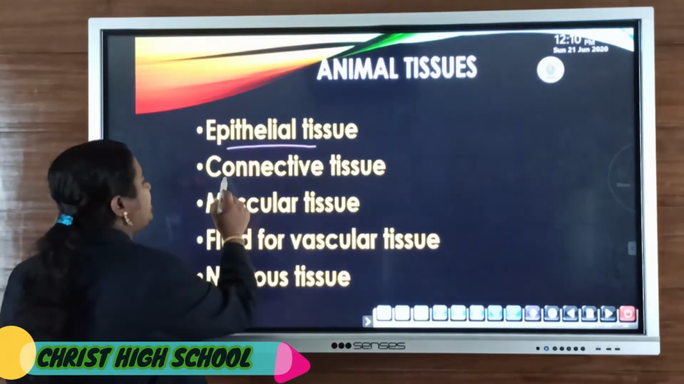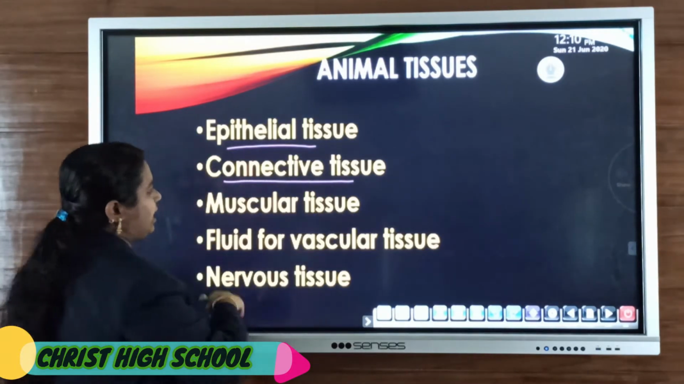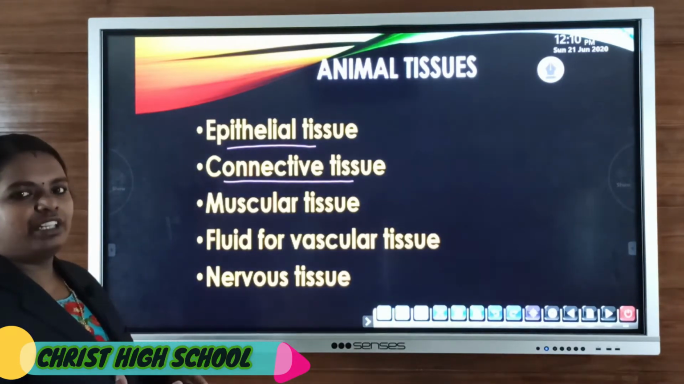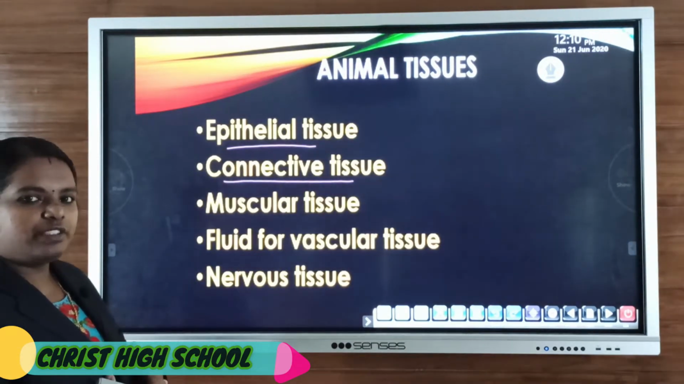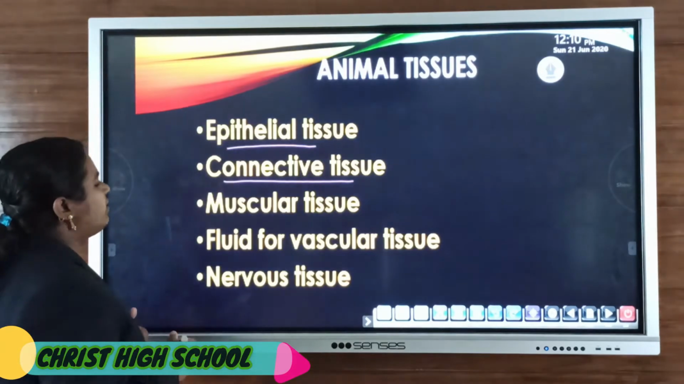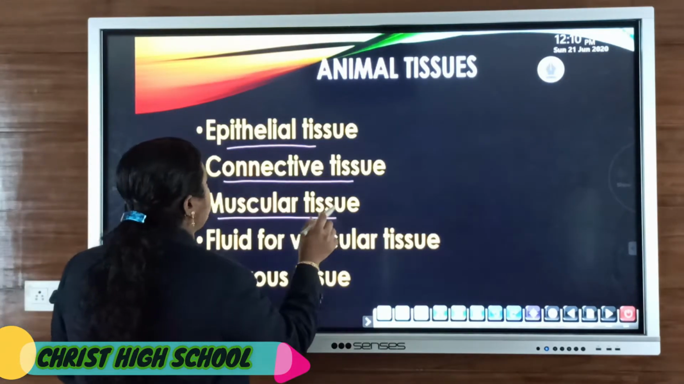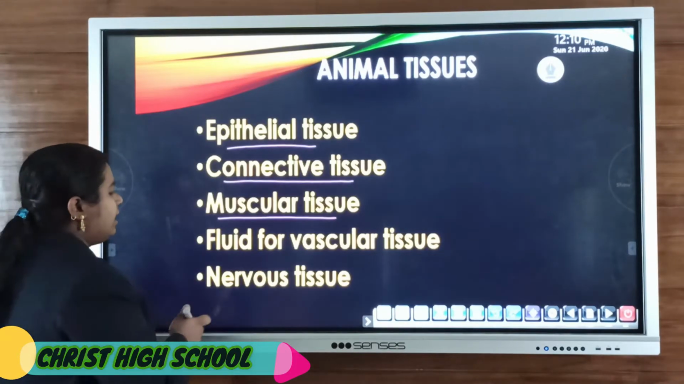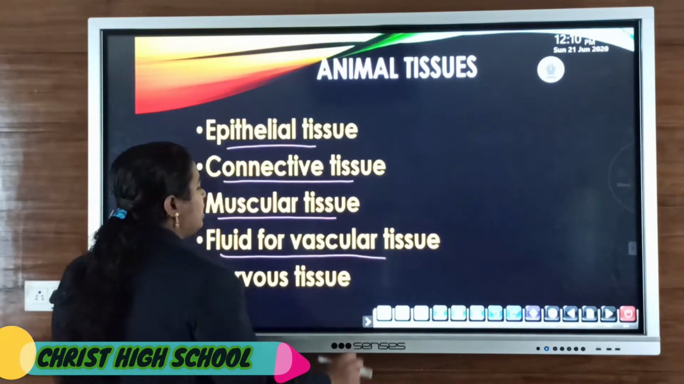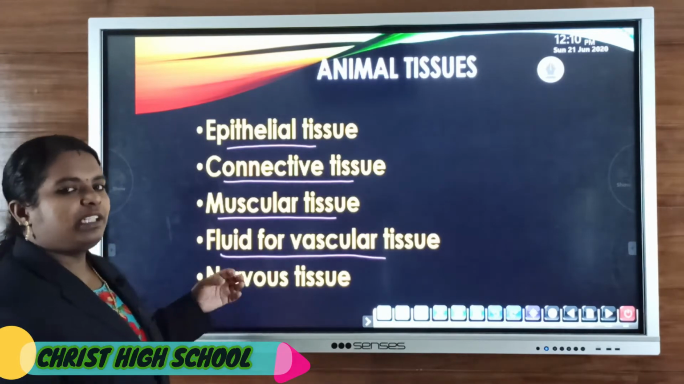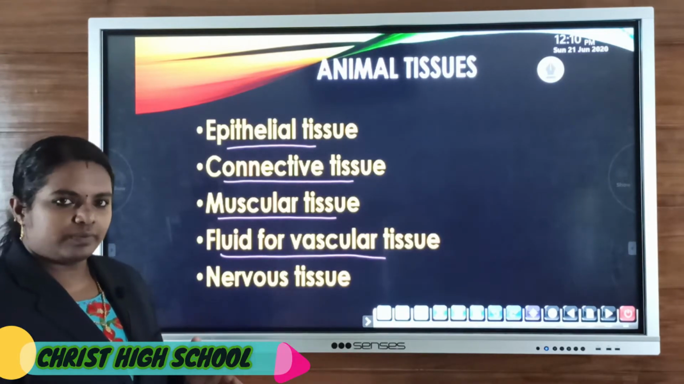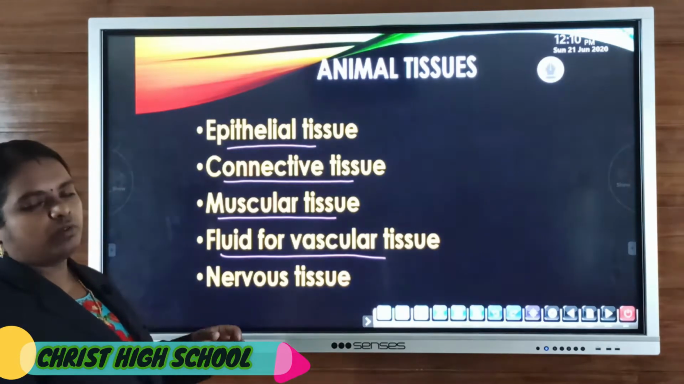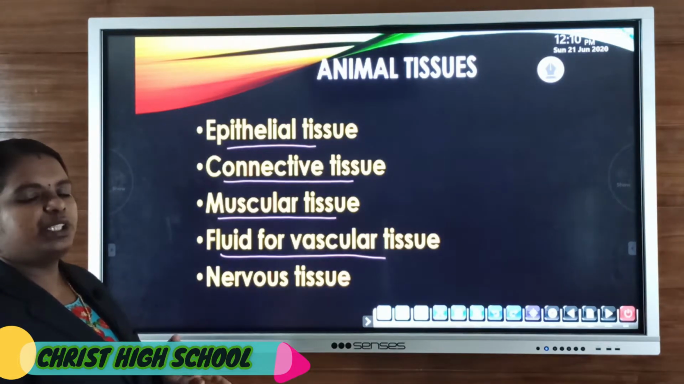Then connective tissue, which connects different parts and forms the main connection between different parts of the body. The third one is muscular tissue, which helps in locomotion as well as movement. Then fluid or vascular tissue, like blood, which is the main transport medium. The main function of fluid or vascular tissue is the transportation of substances.